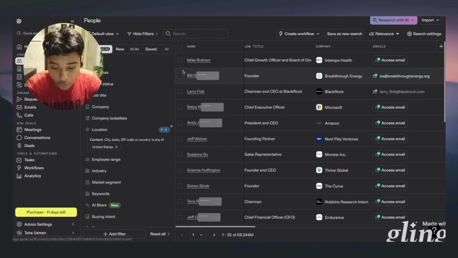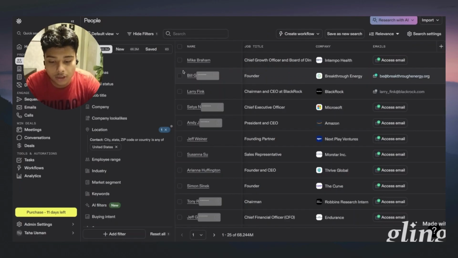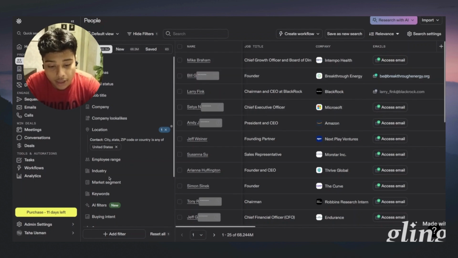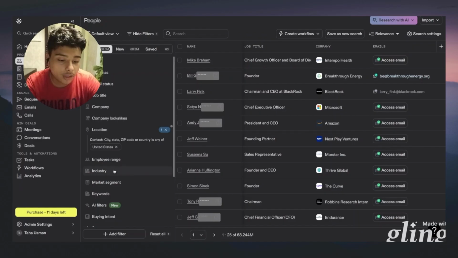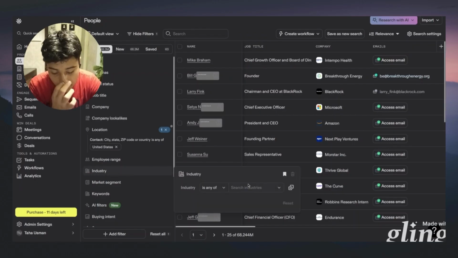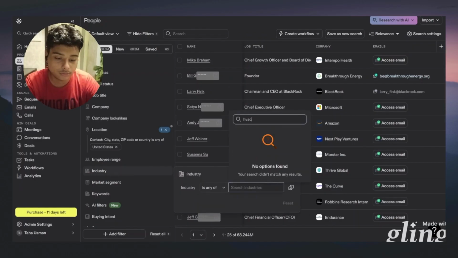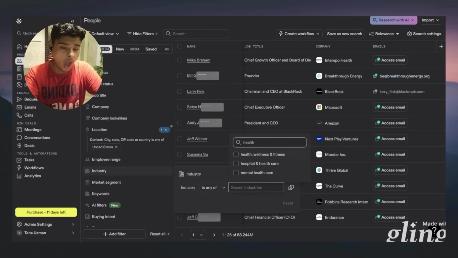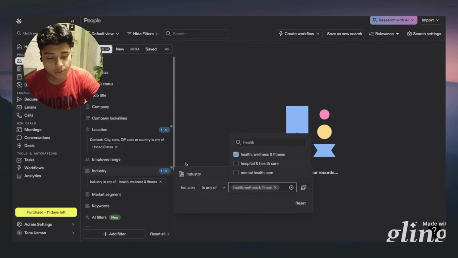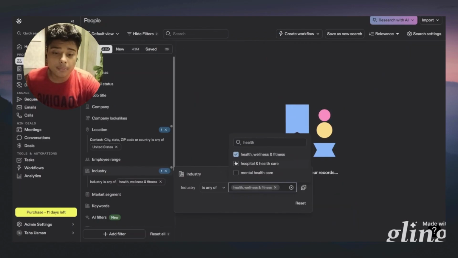What you're going to be doing is filtering people based on employee range, industry, and keywords. So your job is a hell of a lot easier because of Apollo. You add a location, for me it's the United States, then the industry. Let's just do health. Okay, health, wellness, and fitness. This is where med spas and dental clinics come in. Let's also add healthcare for the fun of it. Then you can select the employee ranges of the companies, and you go through this entire process.